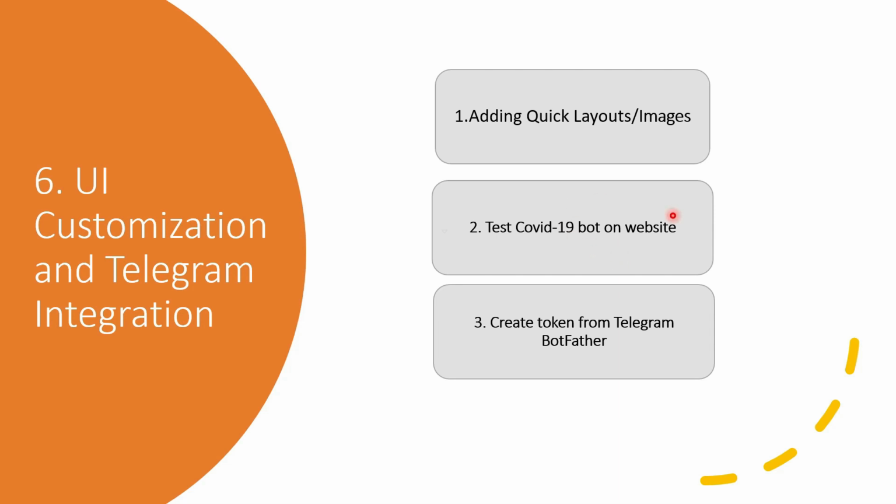So if you have to integrate this particular chatbot on a website or some web application, Dialogflow gives us an iframe tag for that. So you just need to copy paste that particular iframe tag in your HTML, and you are good to go. And third is we will be creating a token from Telegram BotFather, and then we will integrate that particular token to our Dialogflow, so that our Dialogflow and Telegram get connected together. So let's go to the Dialogflow and just quickly add some quick layouts and customize the UI.